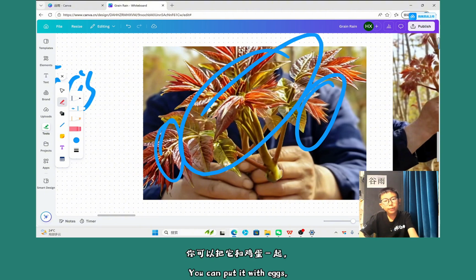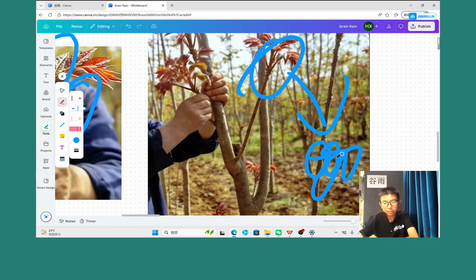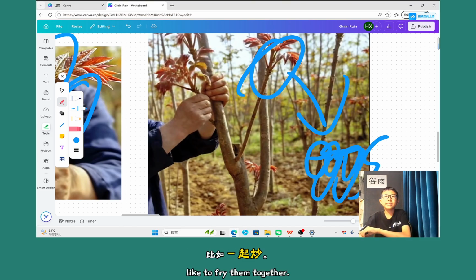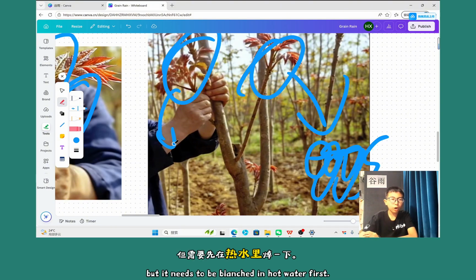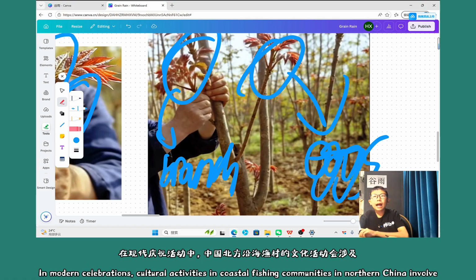So we can put this into eggs as well, like fried eggs, so we're going to fry them together, but this needs to be blanched in hot water first.